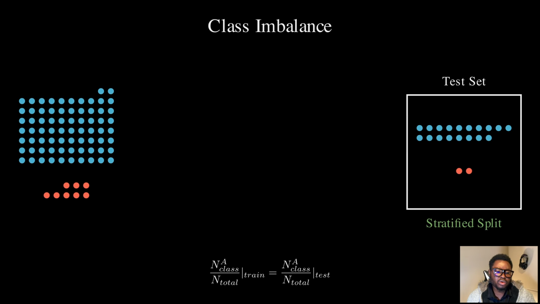Now, we've talked about splitting into training and test. But in real machine learning pipelines, we actually need three sets. Let's see why. Here's a critical concept that many beginners get wrong. The test set is sacred.